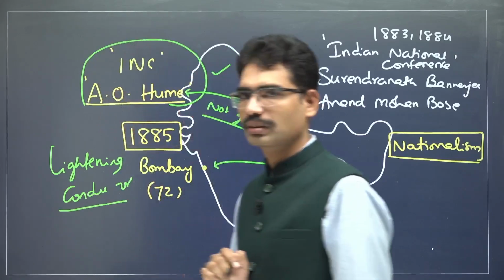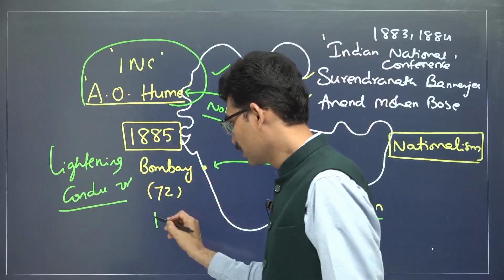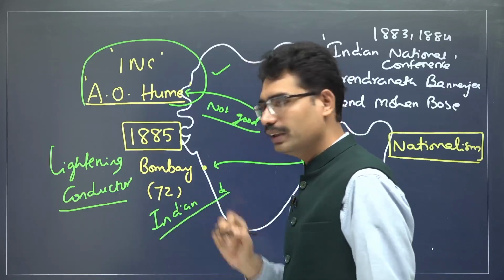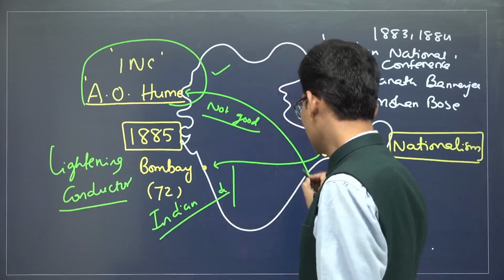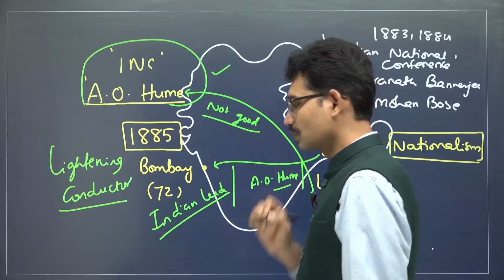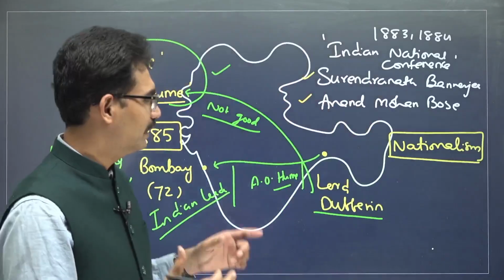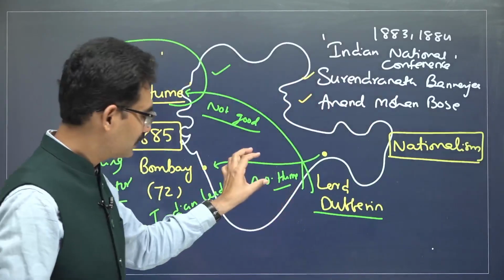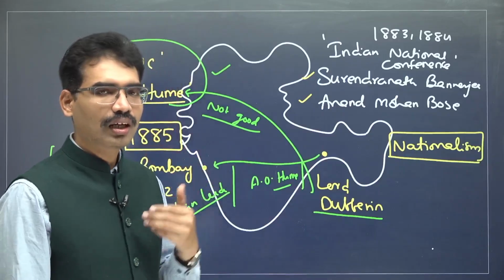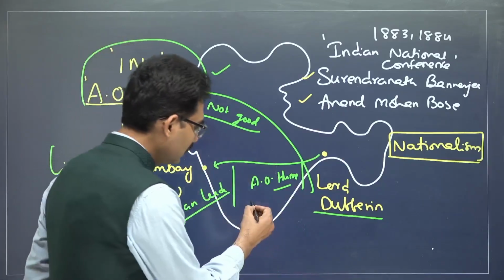That means if Lord Dufferin wanted to attack Indian leaders, between the Indian leaders and Dufferin there was Evo Hume. Like a shock absorber, like a lightning conductor, the English retired civil servant acted as a buffer between the government and the Indian leaders. And the moderates depended on such a personality because he is liberal in nature.